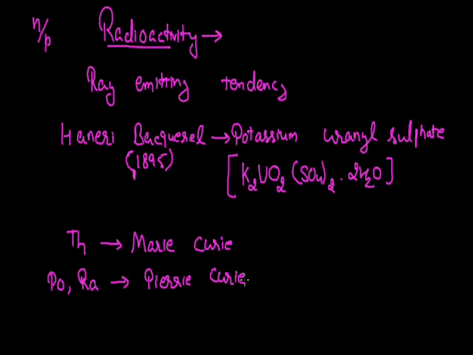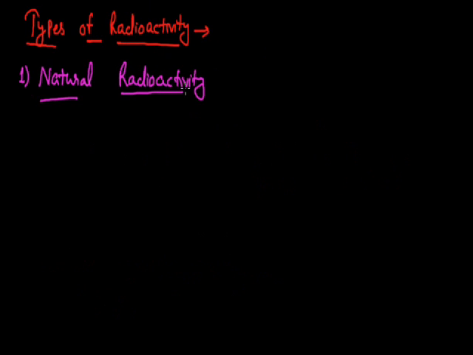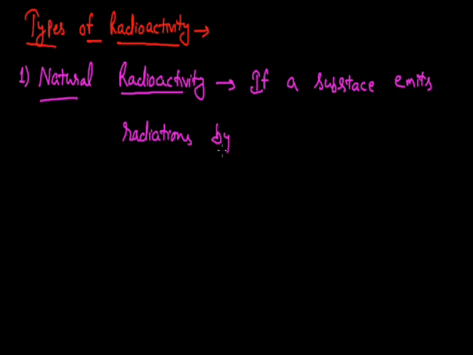Now, since radioactivity was first discovered by the scientist Henry Becquerel, the rays emitted by unstable nuclei are also termed as Becquerel rays. When a substance emits radiation by itself, without the help of any external thing, this kind of natural phenomenon is termed as natural radioactivity.